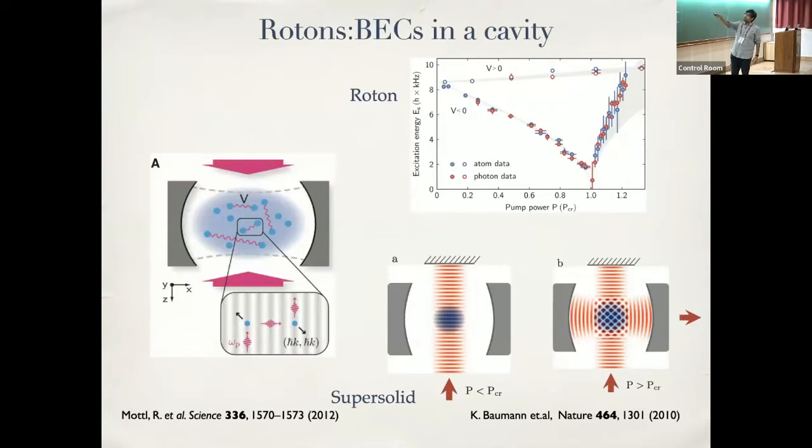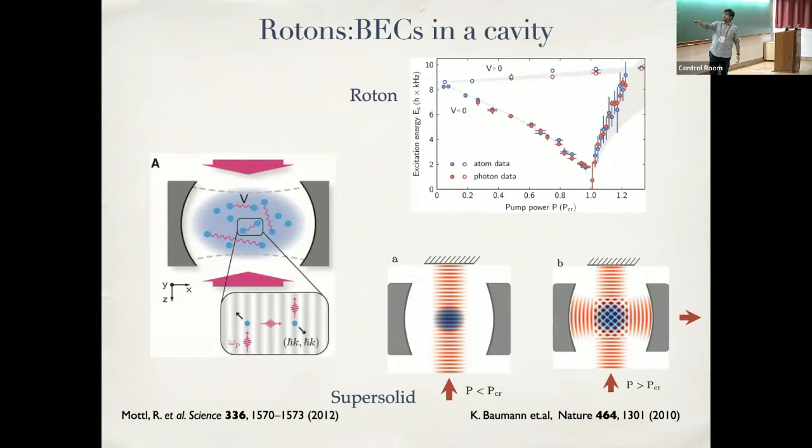So it's actually a little bit easier to see why you should have a supersolid in this case, rather than how the Roton minimum comes. In fact, that was the direction in which the experiments proceeded. The first experiment showed that you can get a supersolid here. Let me very quickly explain that. What happens is you have this kind of a setup. I have an optical lattice in this direction. And if I have a uniform Bose-Einstein condensate, this is like a completely homogeneous scatterer.